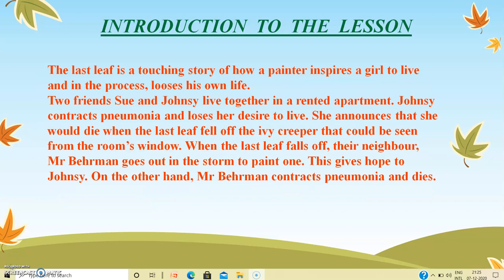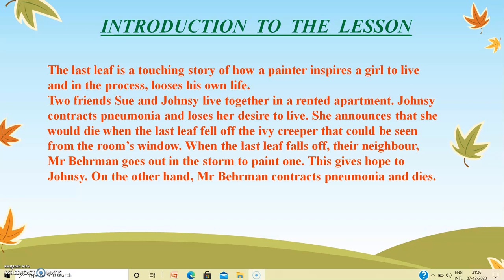Let's look at the introduction to the lesson. The Last Leaf is a touching story of how a painter inspires a girl to live and in the process loses his own life. Two friends, Sue and Johnsy, lived together in a rented apartment. Johnsy contracts pneumonia and loses her desire to live. She announces that she would die when the last leaf falls off the ivy creeper that could be seen from the room's window.